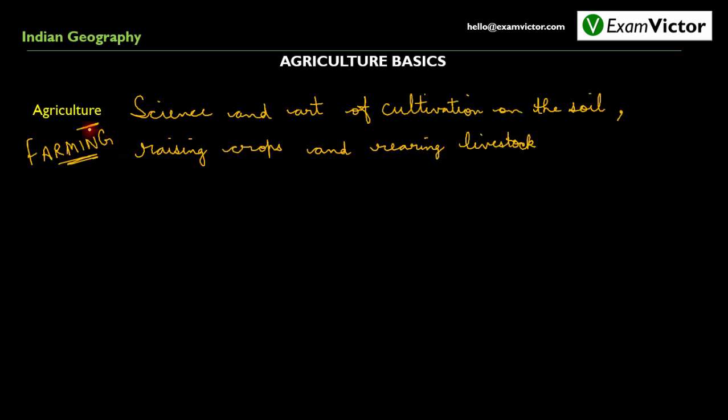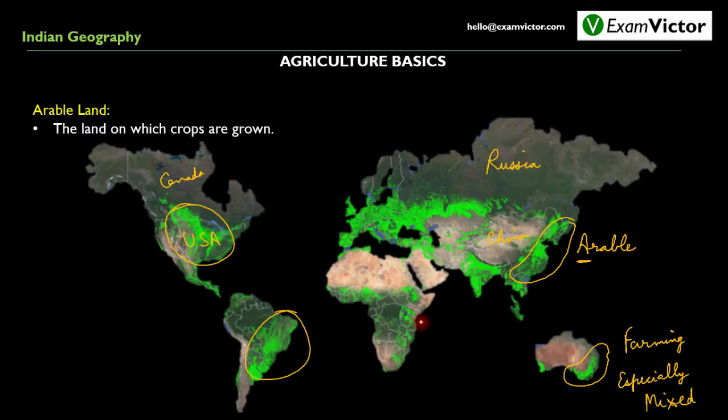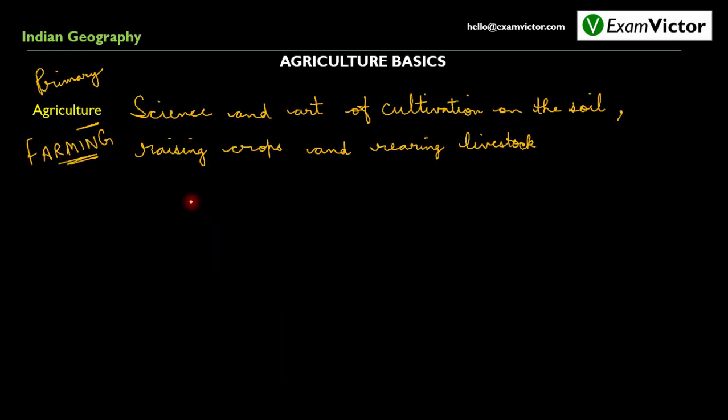Now having discussed that agriculture is a primary activity, and also after understanding the distribution of arable land across the entire world, we shall now understand what agriculture actually means. It is the science and art of cultivation on the soil, raising crops and rearing livestock.